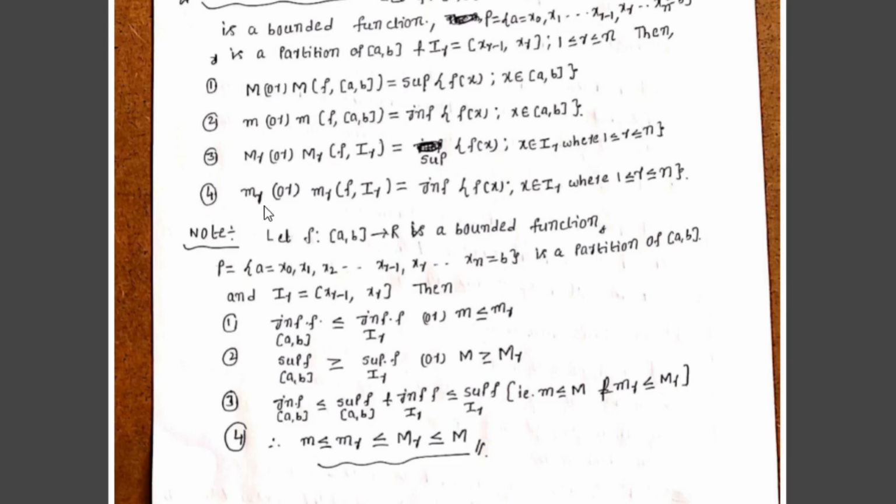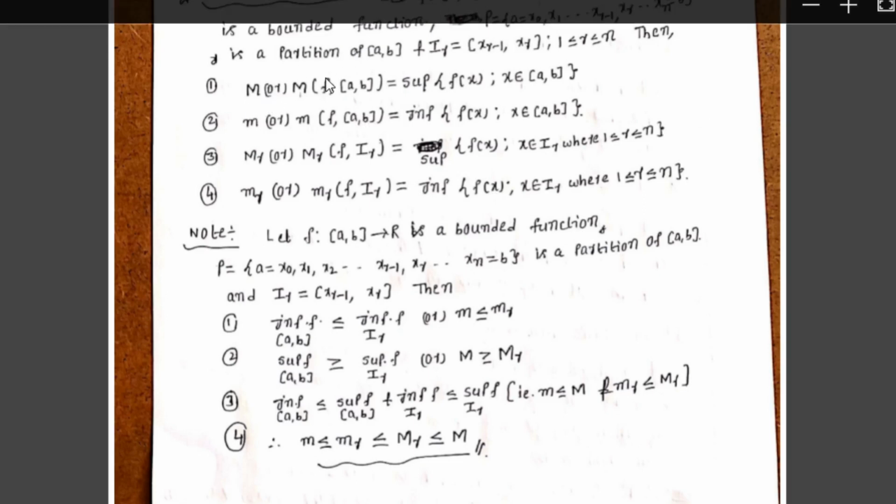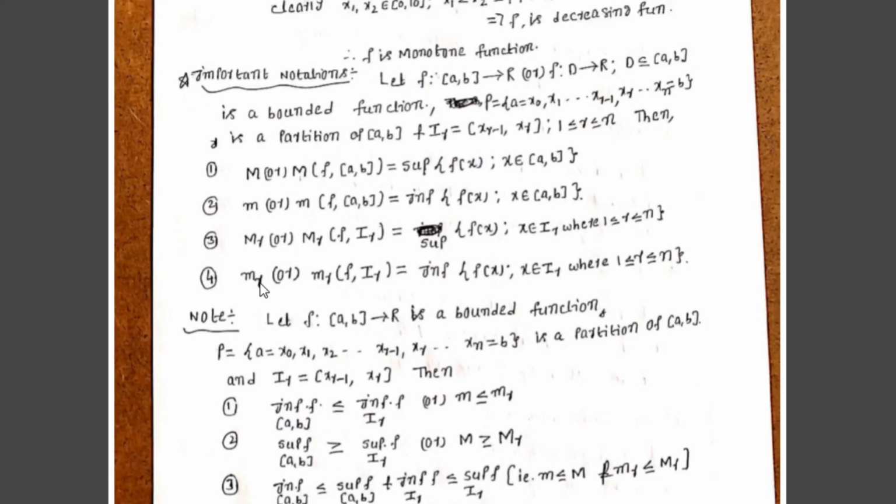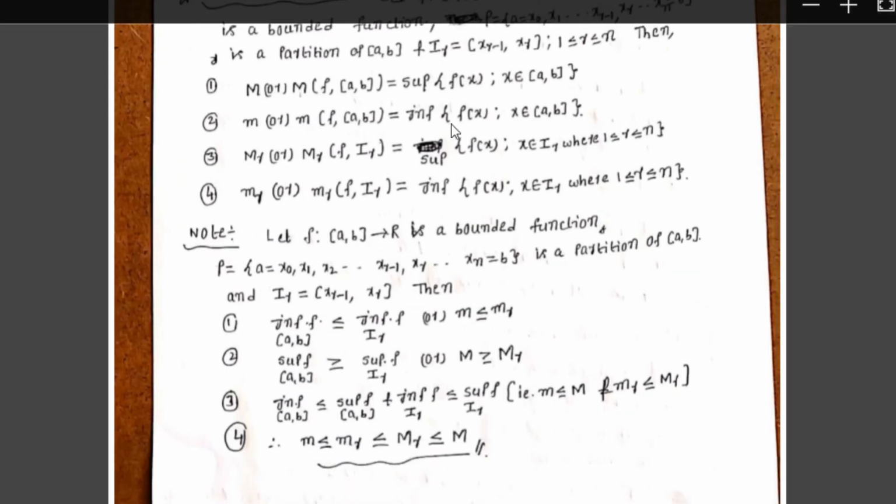Next, small mr of f comma Ir equals the infimum of the range of the function f(x) such that x belongs to Ir, where 1 ≤ r ≤ n. Therefore capital M is the supremum of f(x) on [a, b], small m is the infimum of f(x) on [a, b], capital Mr is the supremum of f(x) on Ir, and small mr is the infimum of f(x) on Ir.